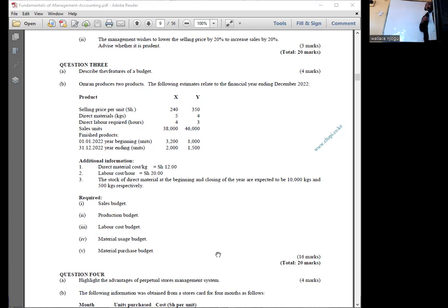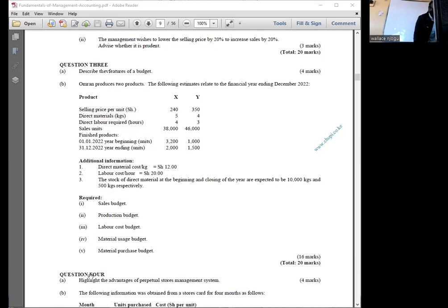The other one, it should be motivating. It should facilitate achievement of goals. Another one, it should have a time frame. Maybe a budget of 1 month, 2 months, 3 months, 1 year. Yes, it should have a time frame.